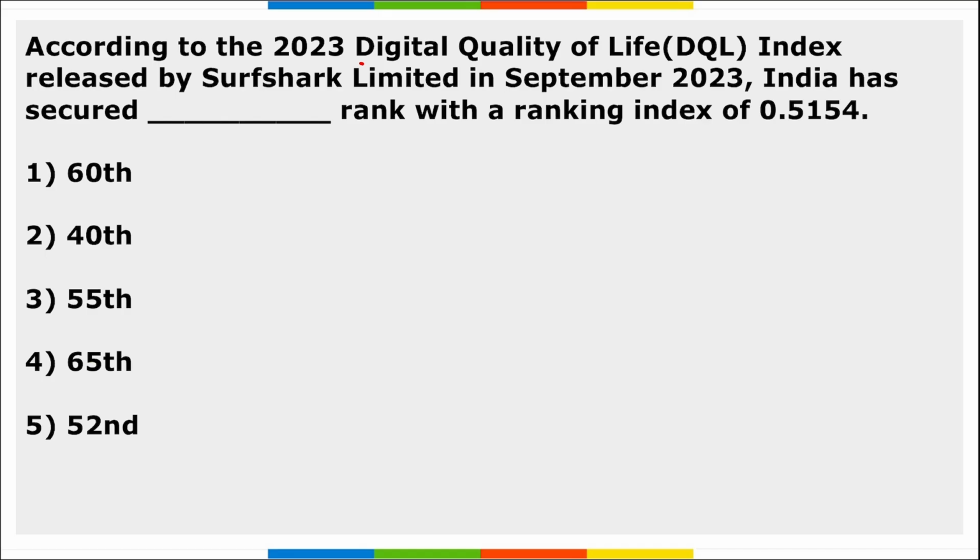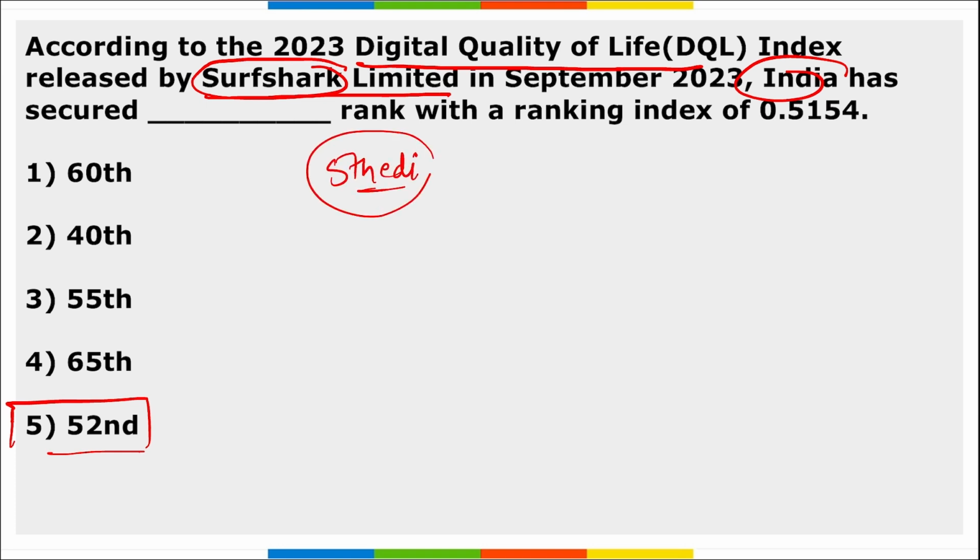2024. Digital Quality of Life Index, we just saw about it, right? It was released by Surfshark, and the question asked here is what was the rank of India in this particular index? So India stood at 52nd position, right? India stood at 52nd position, and this was the 5th edition of the Digital Quality of Life Index. This index features 121 countries.